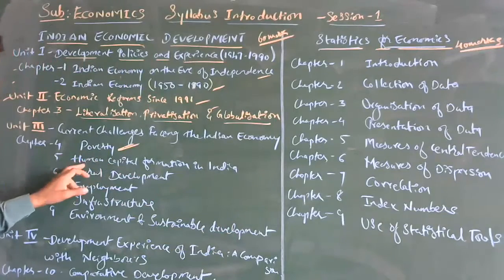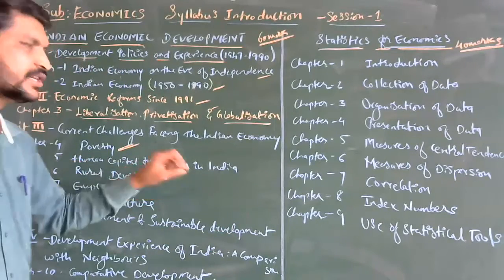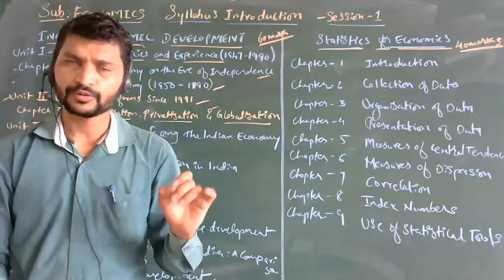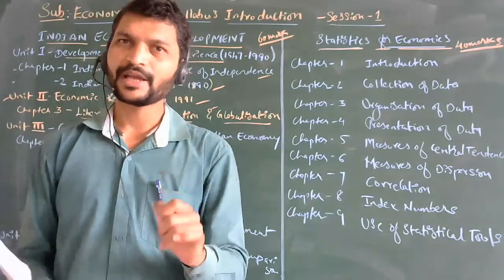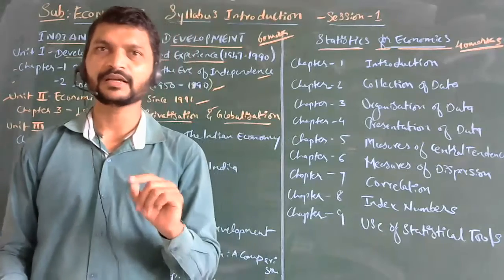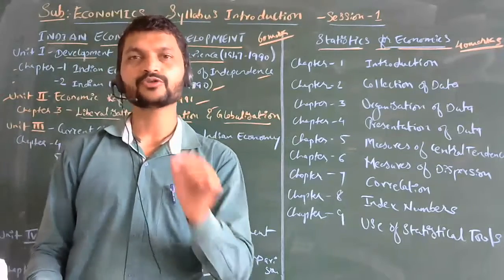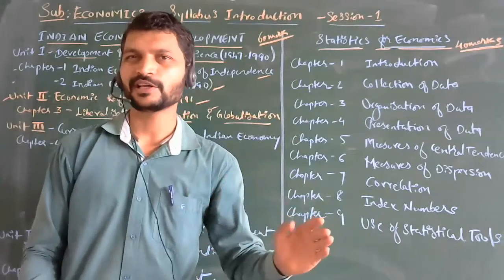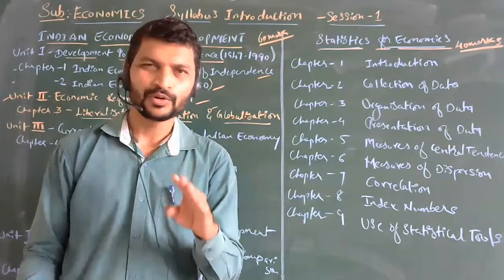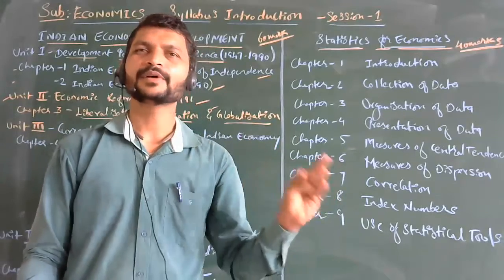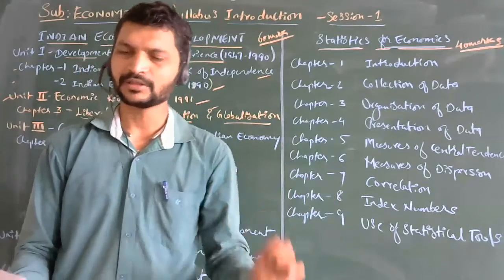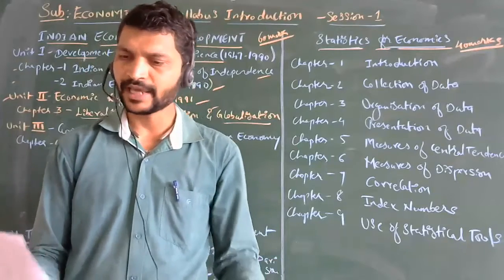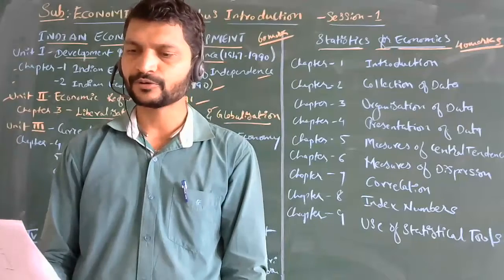The next is the fifth chapter, human capital formation in India. In this chapter, what is human capital? Human capital is an asset here. We call them assets. Why? Because if humans work, only then can goods be produced, not only by machinery. When there is human capital, at that time goods can be produced. Then next, the sources of human capital. Then human capital and human development, we are going to see as topics.